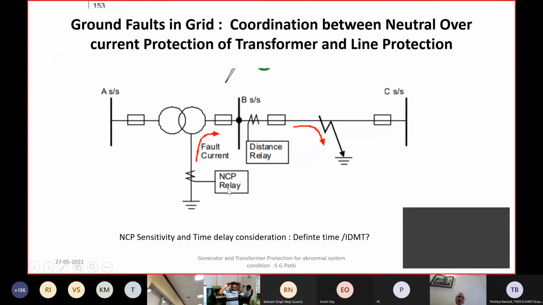So either you go on the safe side and delay this protection by a definite time, or you have inverse time coordination of this relay with the inverse time coordination of the backup element of the line protection. So this coordination also becomes important if you don't want to have generator tripping for an uncleared system fault.